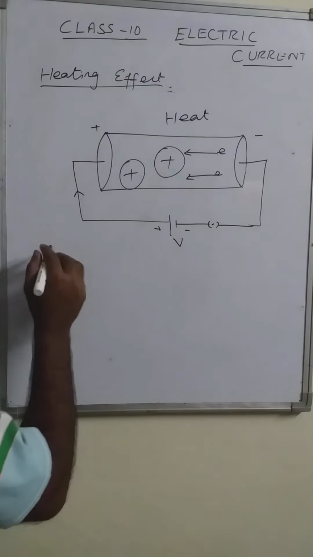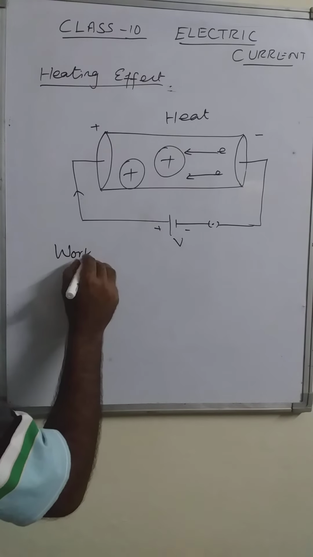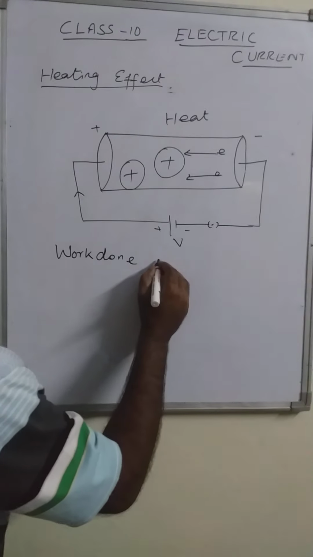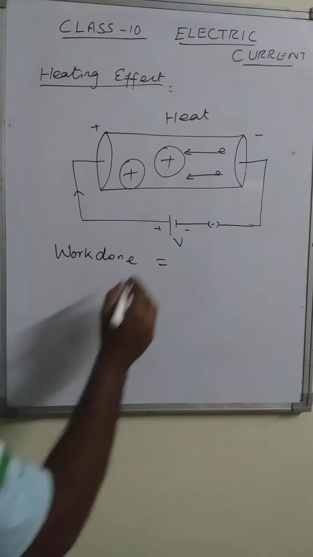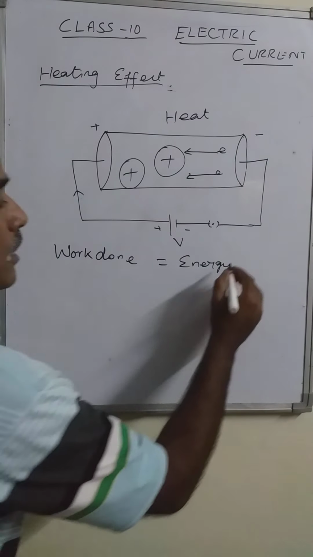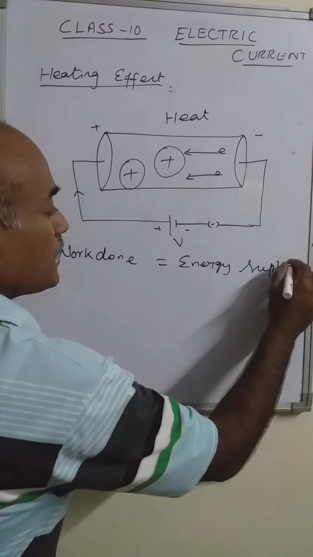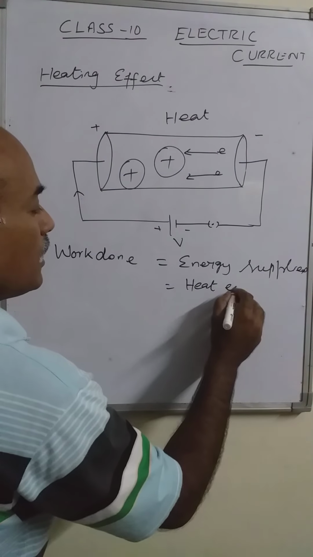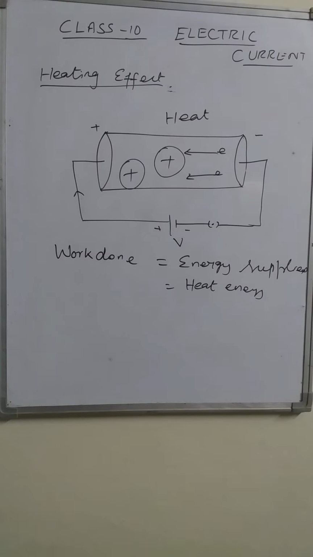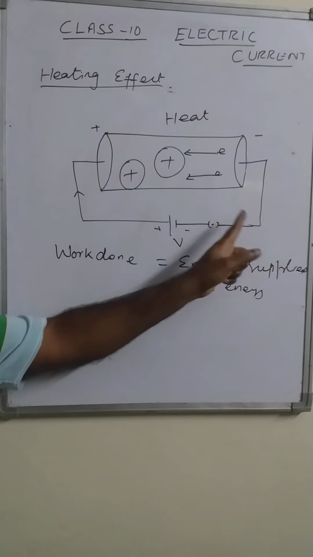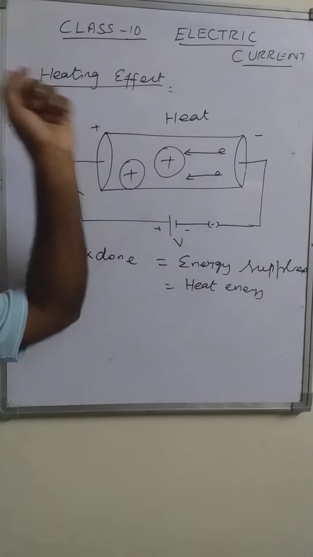Therefore, work done by the battery or source of current is equal to energy supplied, and that energy supplied is converted into heat energy.